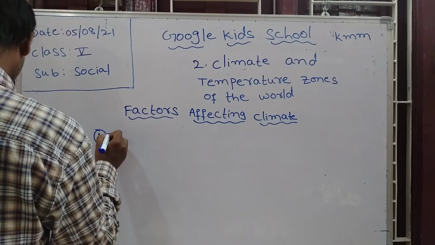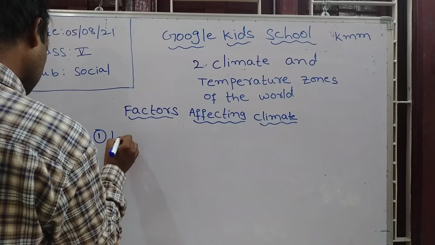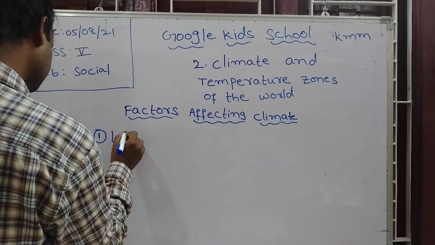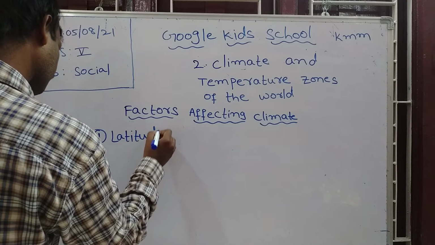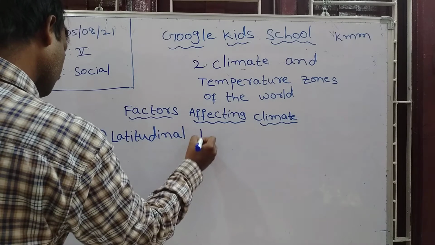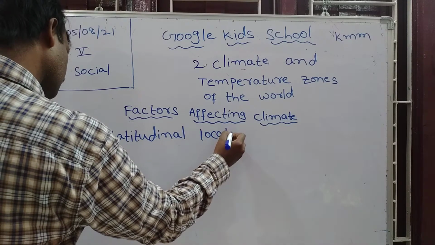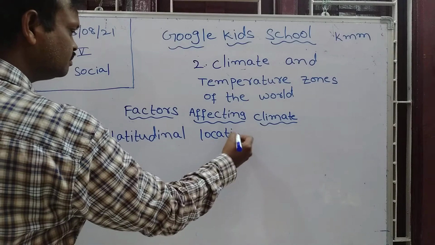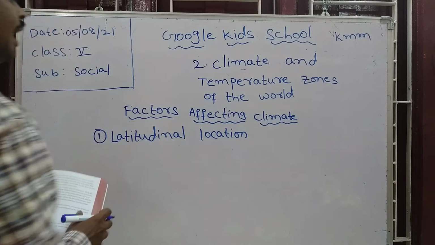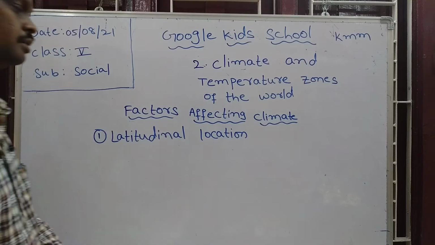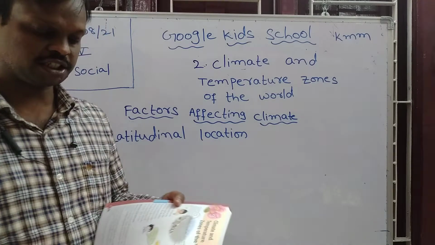Here the first factor is latitudinal location.